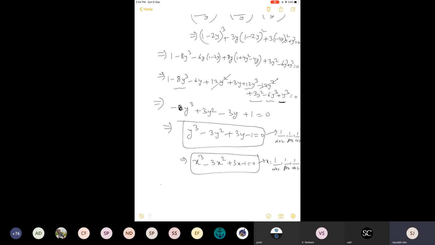In our question bank, level 1, question number 47 to question number 56 are based on this article only. The heading is formation of quadratic equations with given roots. However, they have restricted themselves to quadratic only, but this concept can be used. And there are some mixed questions also. I won't say that all the questions from 47 to 56 can be solved by this, but some of the questions can be solved.